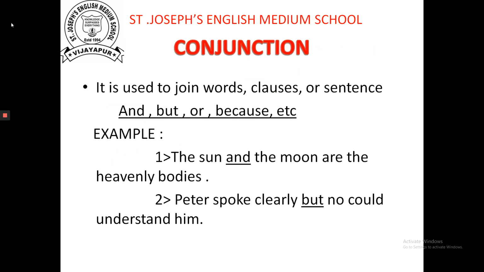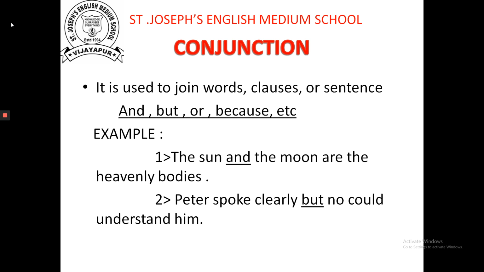Next, conjunction. It is used to join words, clauses, or sentences. The part of speech that joins together groups of words or sentences is called a conjunction.